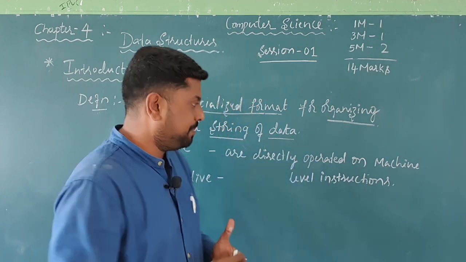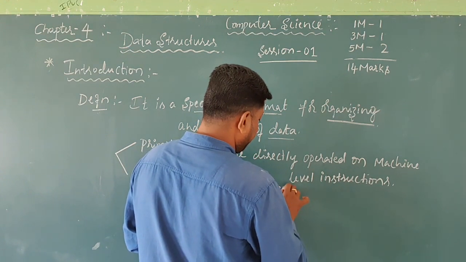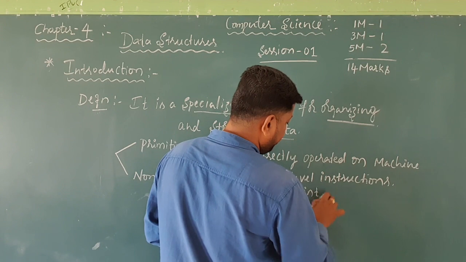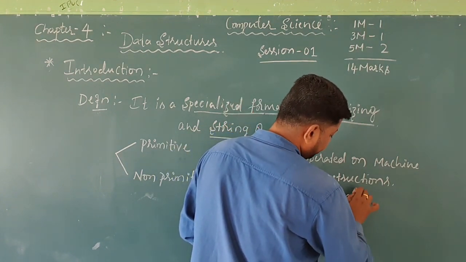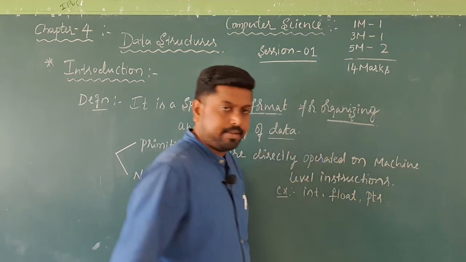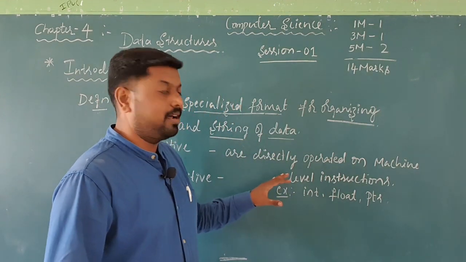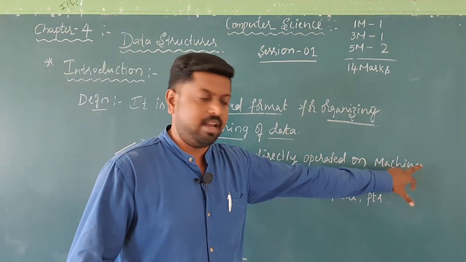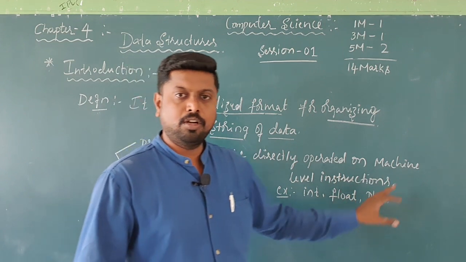We have some examples also in primitive data structure: int, integer, float, and pointer, etc. These are directly operated on machine level instructions. Examples: integer, float, pointer, etc.